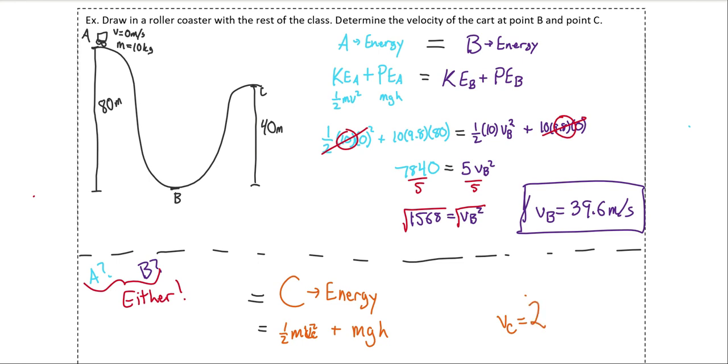The final answer is 28 meters per second. I've given you the answer, but I want you to try to solve this problem on your own and just use this as the answer key. That's going to be all for our law of conservation of energy right now. This concept and the way that we use it to solve, however, is very important.